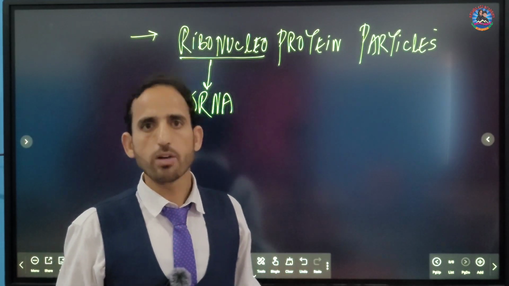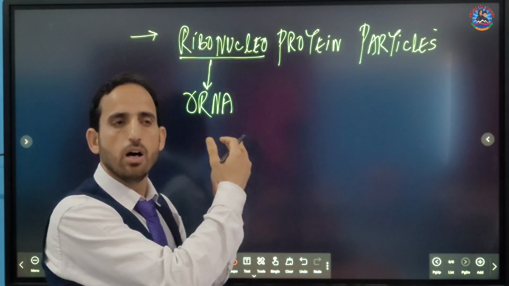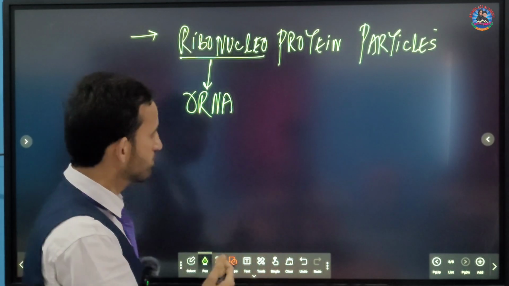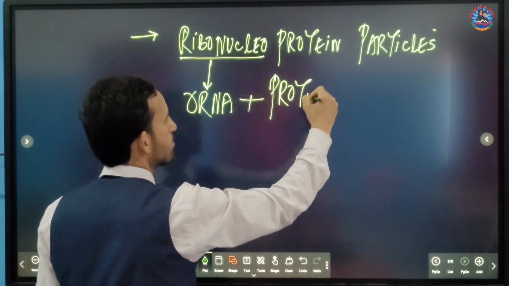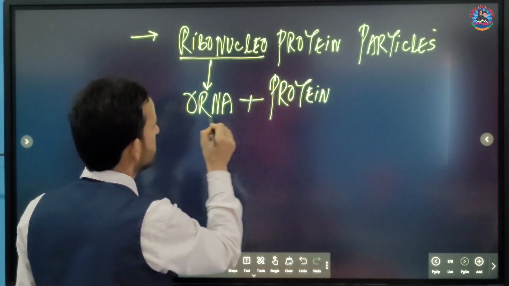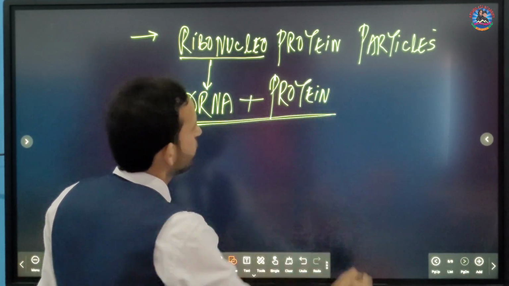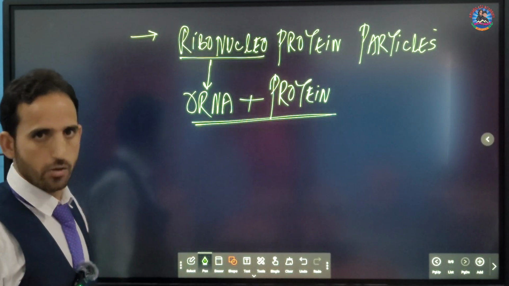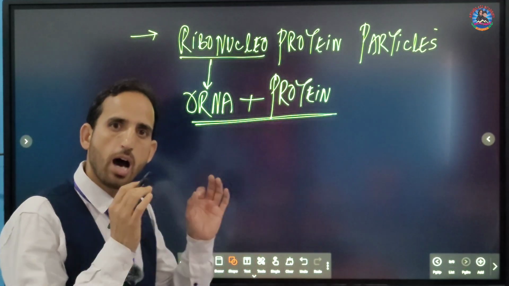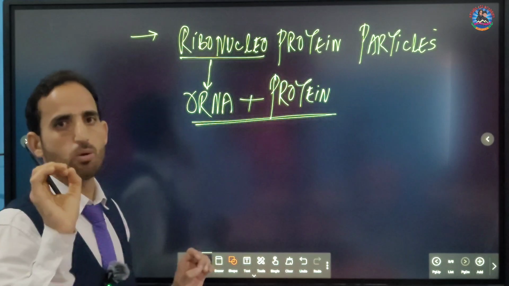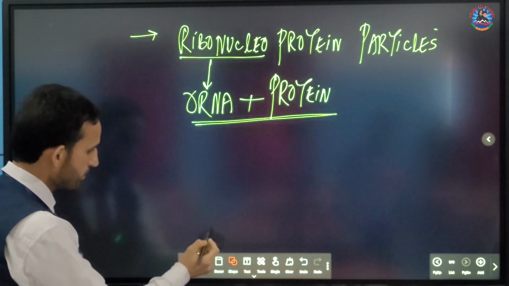And the third one is rRNA, ribosomal ribonucleic acid. Plus, it is also made up of protein. So these are called ribonucleoprotein particles. If you are asked what ribosomes are composed of, they are composed of rRNA and protein. But let me tell you another very important point.